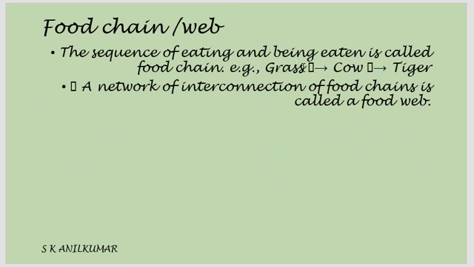The sequence of eating and being eaten is called the food chain. What is that? Grass is eaten by cow, cow is eaten by tiger. And then maybe bear will eat the tiger because bear eats both plants and animals. So this sequence is called the food chain. A network of interconnected food chains is called the food web. Food chain is a sequence of eating and being eaten, grass to cow to tiger.